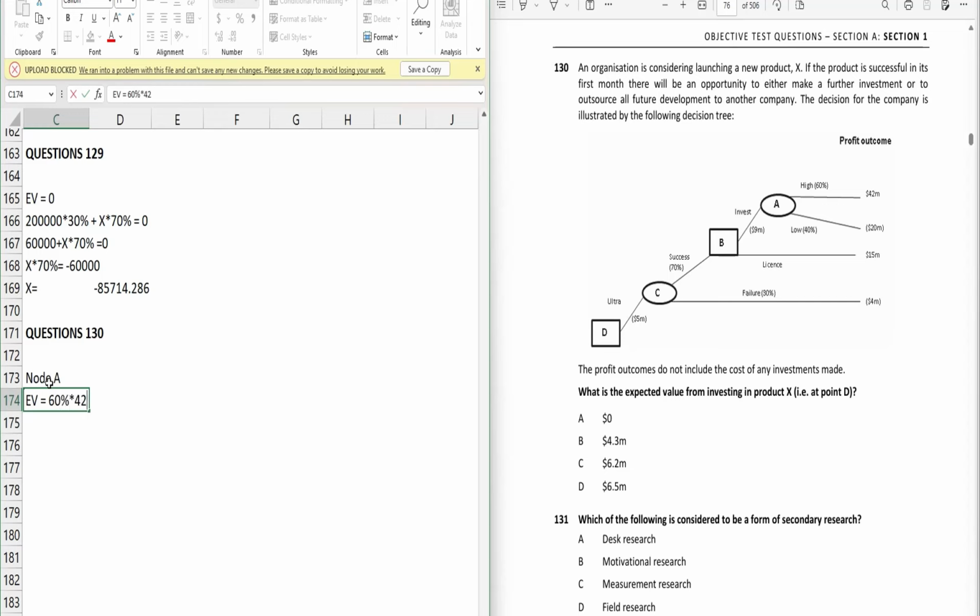Then we will add the other one, but the other one is a loss, so we will take it as negative: 40% into 20 million.